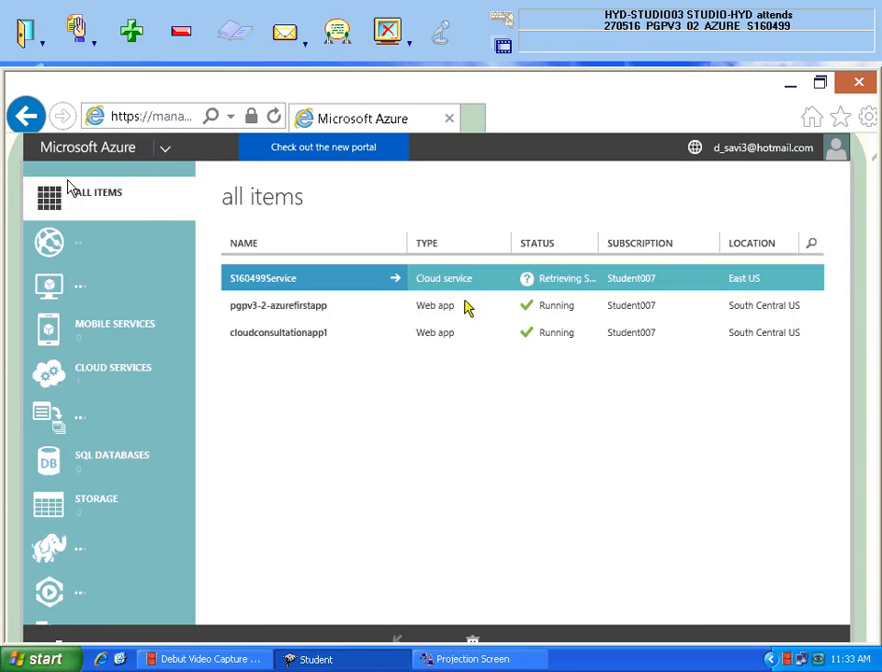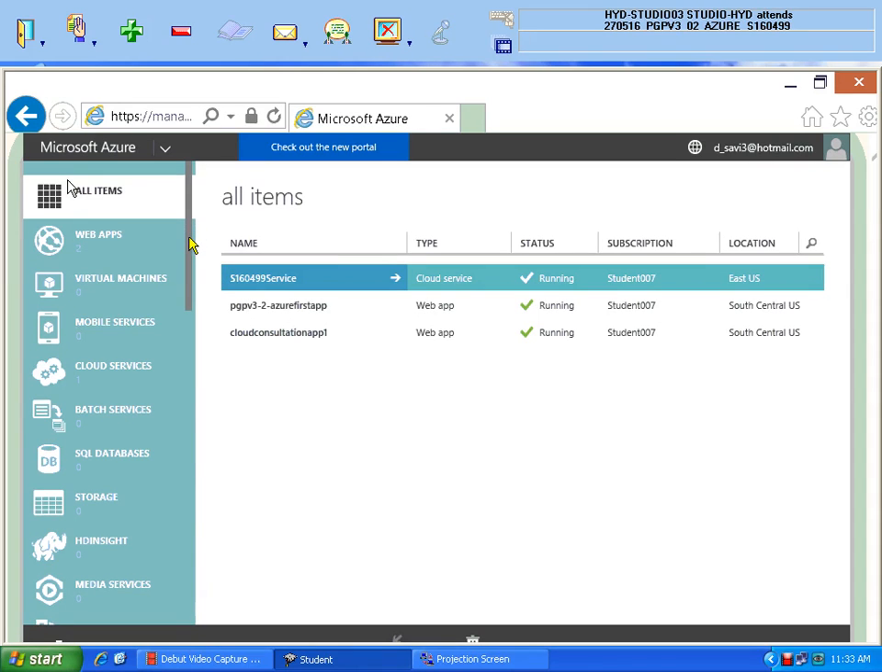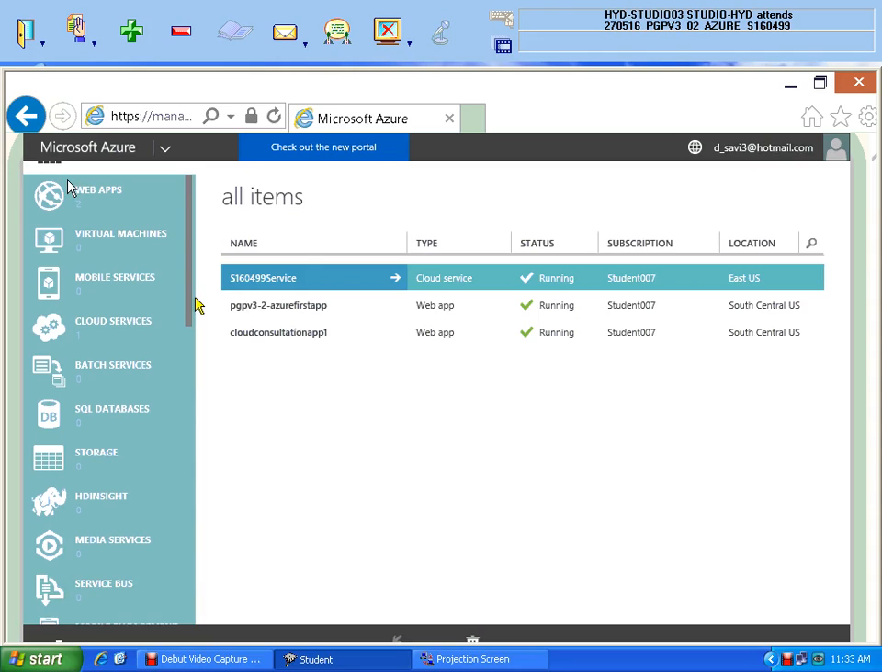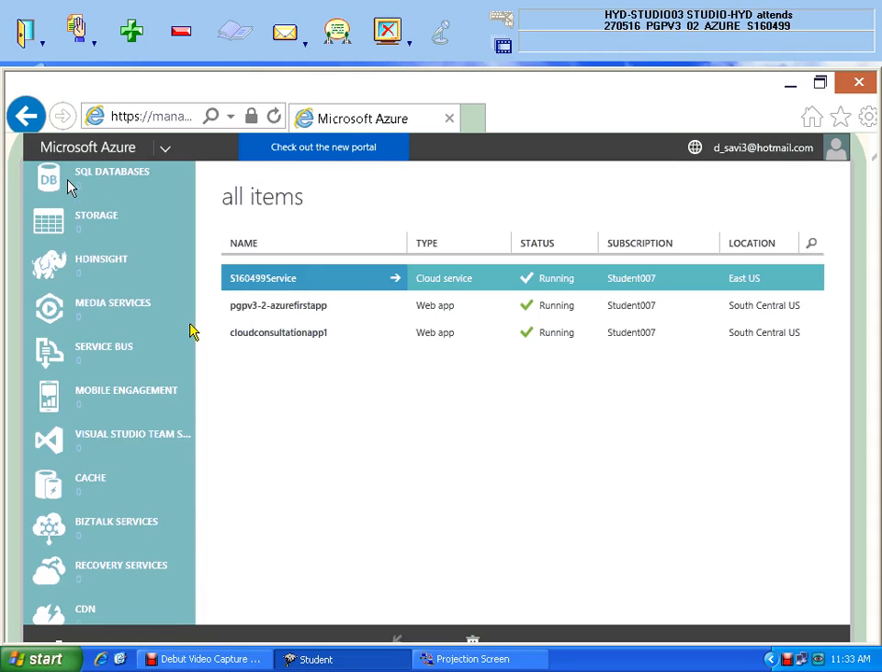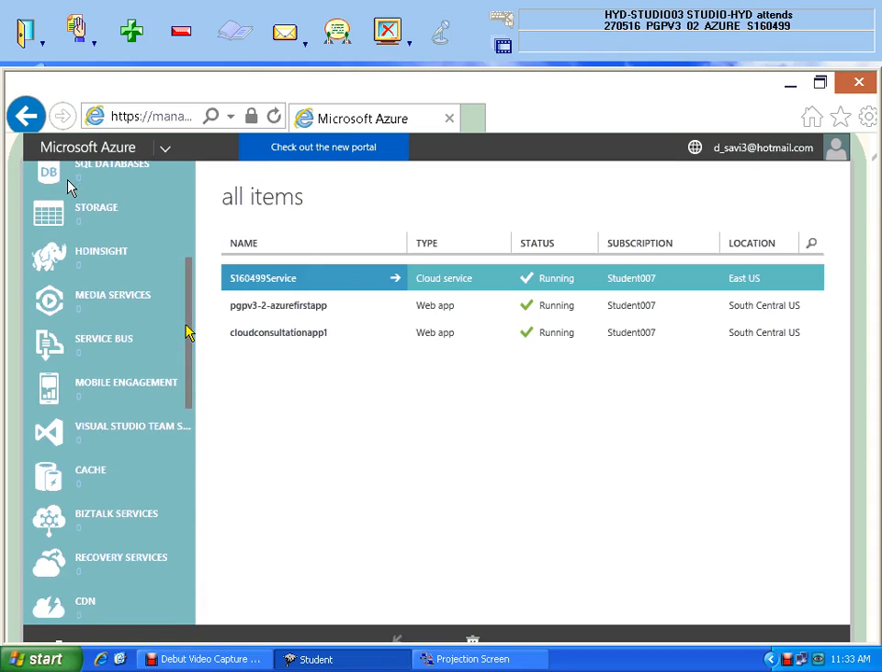On the left side, you see all the topics I had shown to you. Slowly you go for the service bus. Slowly you scroll it. Can you see that there is an option, service bus? It's in front of you. Please check. This is service bus. So click on this service bus.